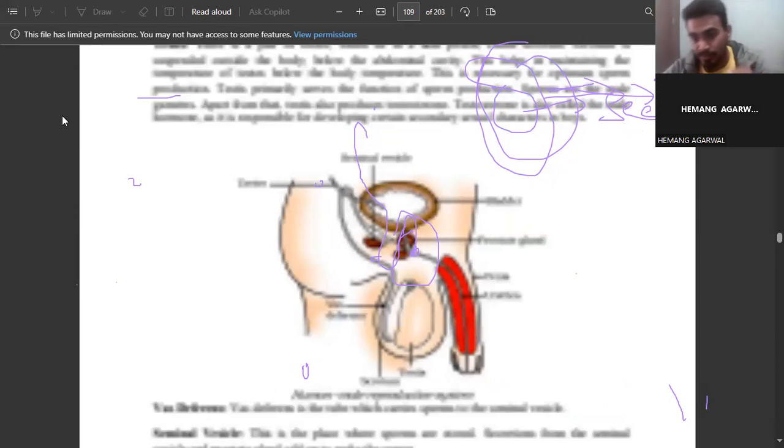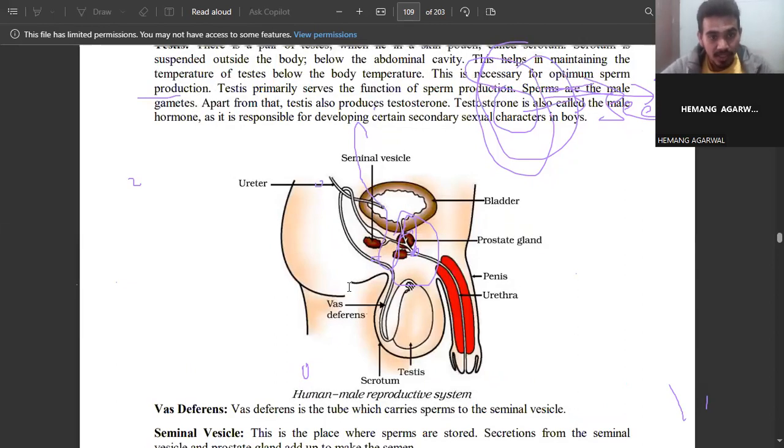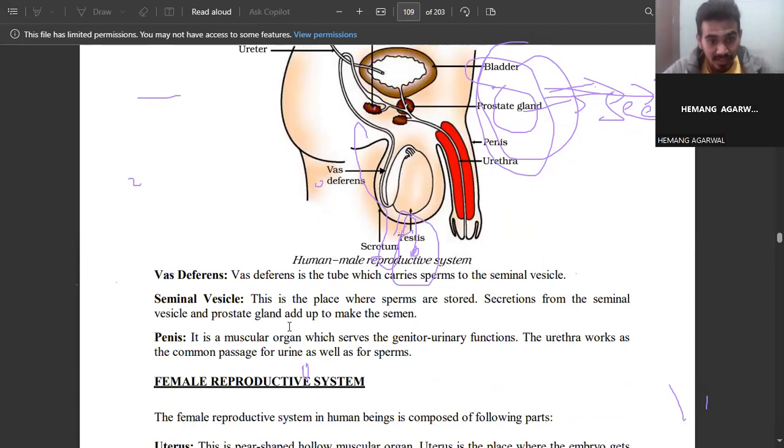Every component of the male reproductive system has its different function, right? So what is the use of the seminal vesicle? This is the place where the sperms are stored. Secretions from the seminal vesicle and prostate gland add up to make the semen. The sperm transferred from the testis through the vas deferens will be stored in the seminal vesicle, and the prostate gland makes lubricants for the semen that make it easy for the mobility of the sperm. Okay, so that aids the semen.